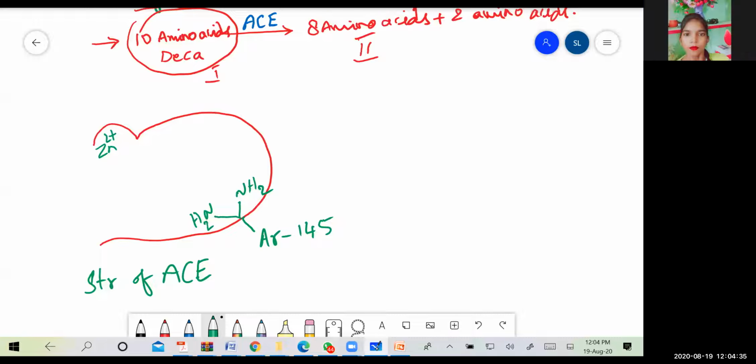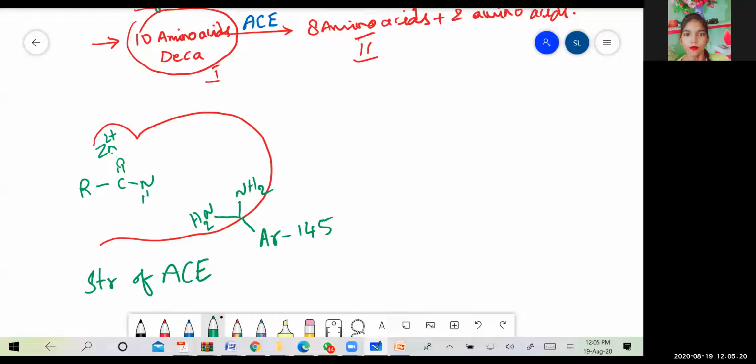Now if you look into the structure, the inhibitors of this enzyme: before the development of the drugs, the first inhibitor was the tripeptide. Before that it was L-benzyl succinic acid. So this is the structure of L-benzyl succinic acid. Before that, let us see how hydrolysis converts angiotensin 1 into angiotensin 2.